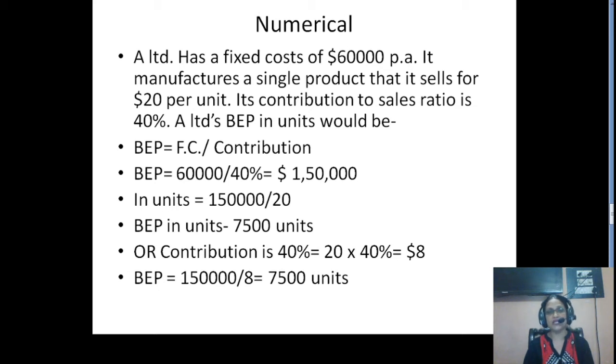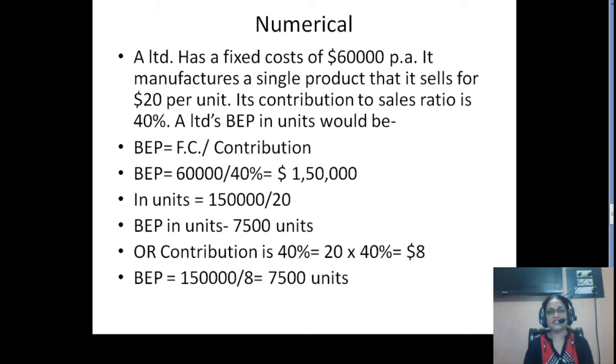Now, your question has asked you to find out break-even point in units. To find out break-even point in units, we need to divide it by selling price. So that will give you break-even point in units. So you will get 7,500 units as your break-even point. This can also be calculated this way. Contribution percentage is 40% of what? 40% of sales price, right? So sales price is 20 per unit.